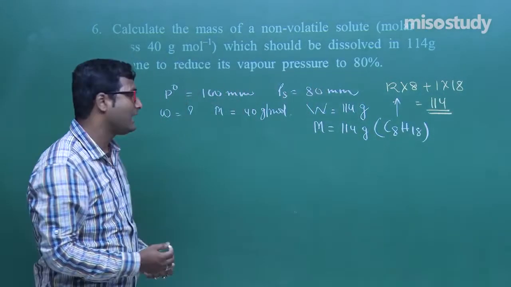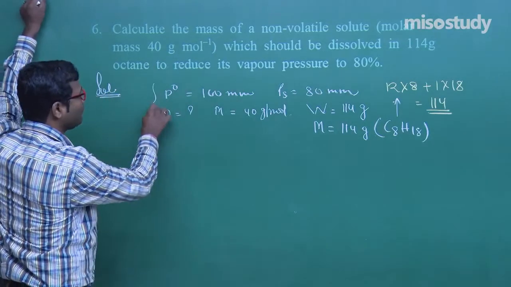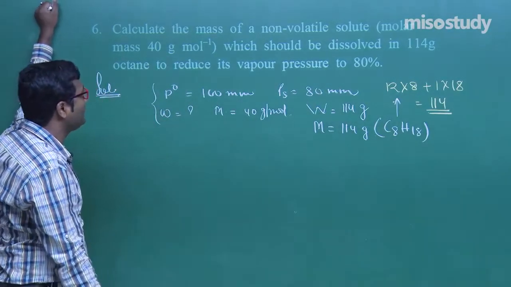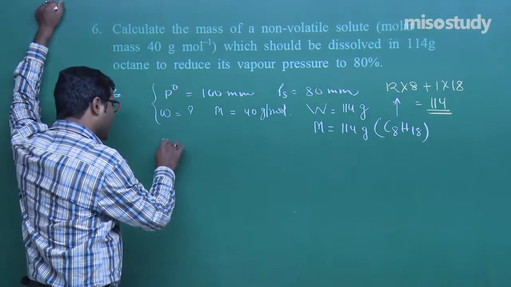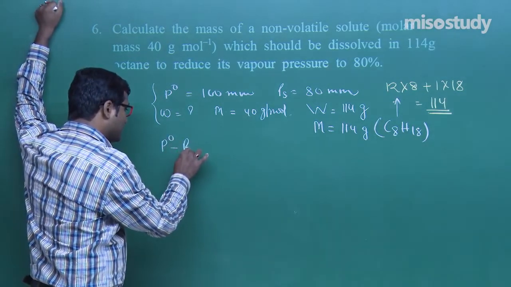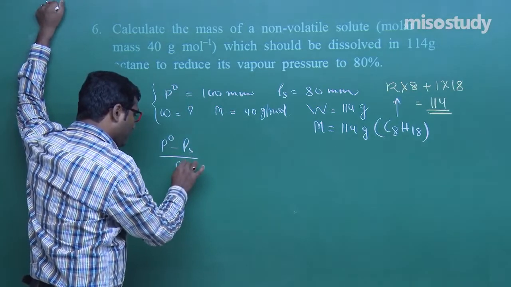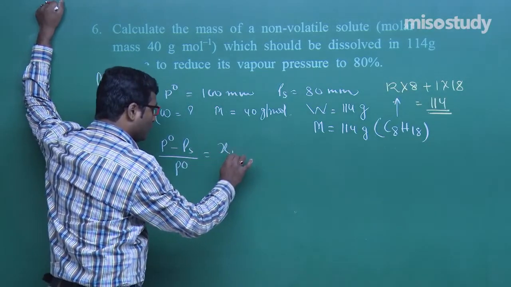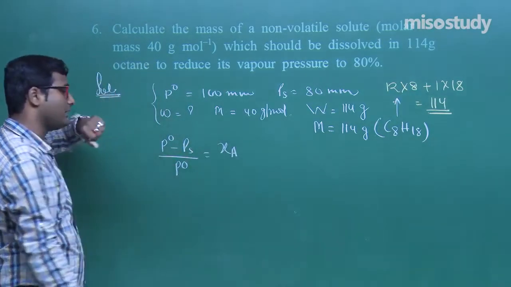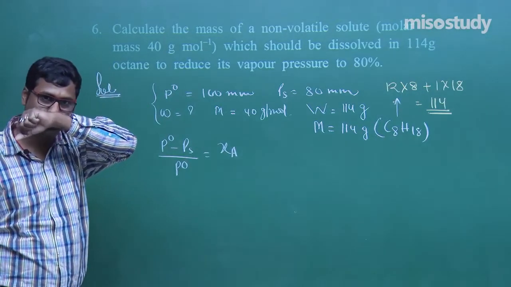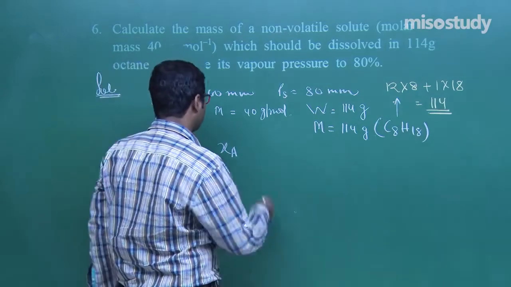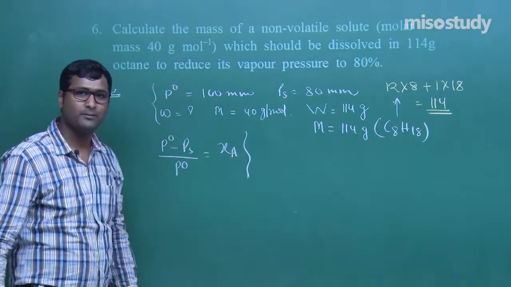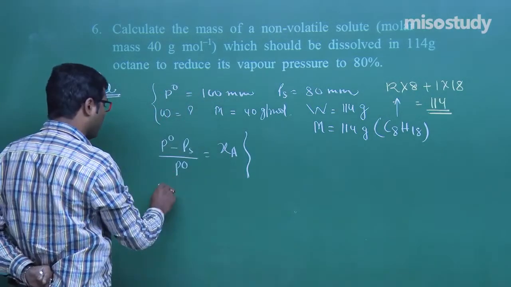Clear? Now, what is the relation we can use here? As we know, for a non-volatile solute, the formula is P naught minus PS upon P naught is equal to the mole fraction of the solute. Remember? What is given here? That is the mole fraction of the solute. Clear? Now, what is P naught here, my friend?